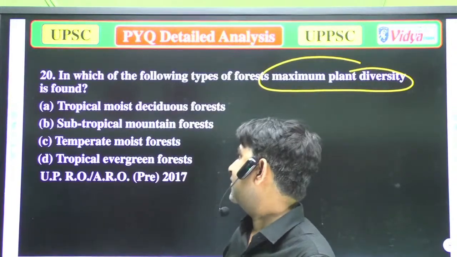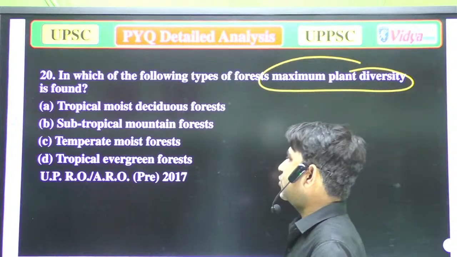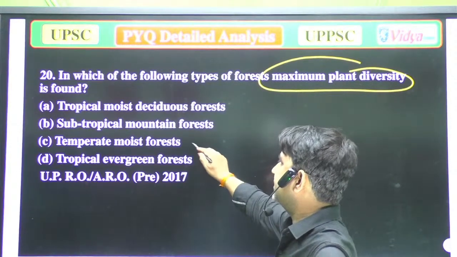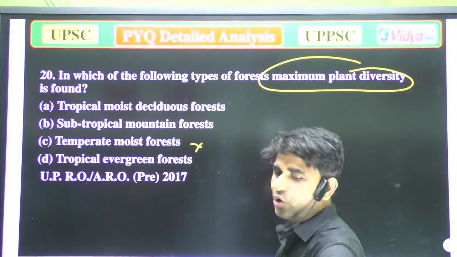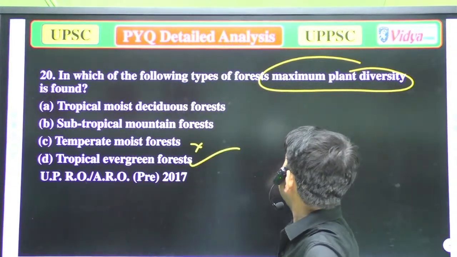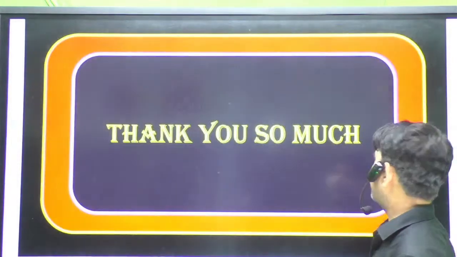Options: A, tropical moist deciduous forest; B, subtropical mountain forest; C, temperate moist forest; D, tropical evergreen forest. So the answer will be option D. Tropical evergreen forest has the maximum plant biodiversity. Okay. Well, now we'll move to the next question.